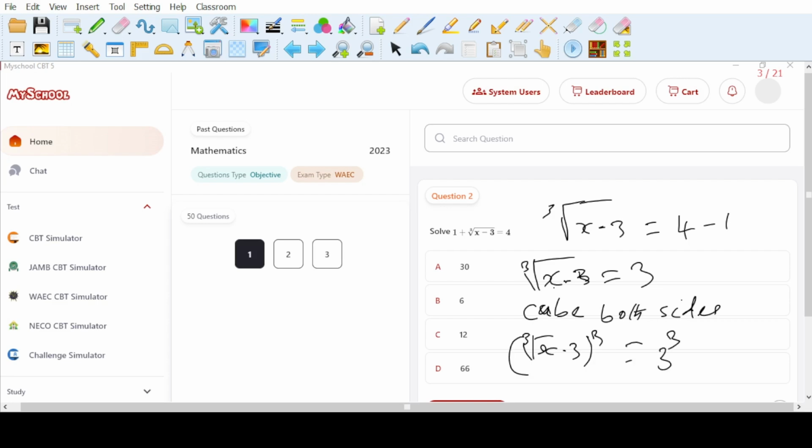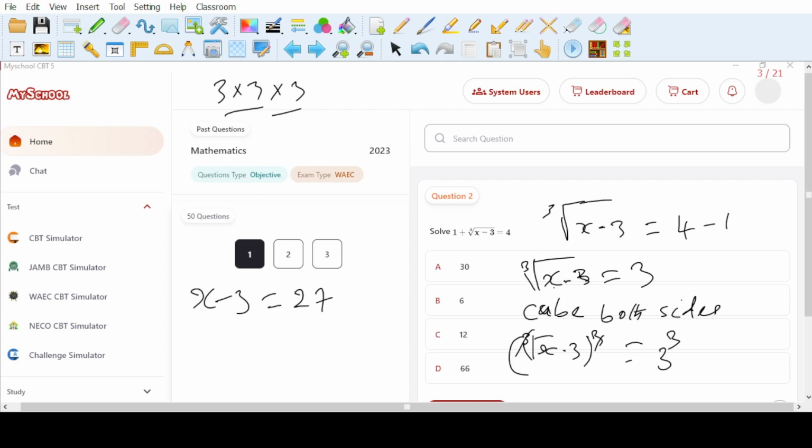Cube and cube root will cancel out, so we have x minus 3 is equal to the cube of 3. That means 3 times 3 times 3. 3 times 3 is 9. 9 times 3 is 27. So we have 27 here.